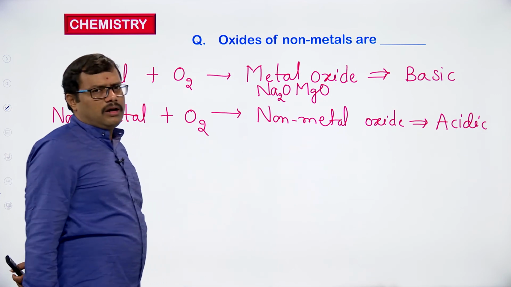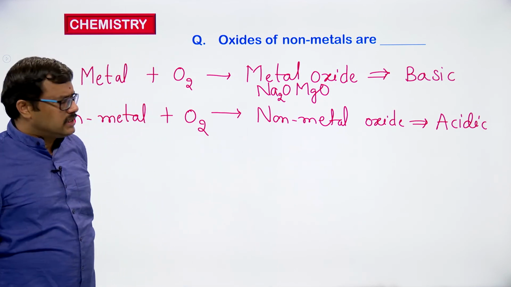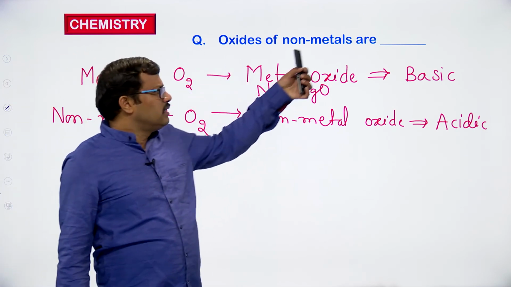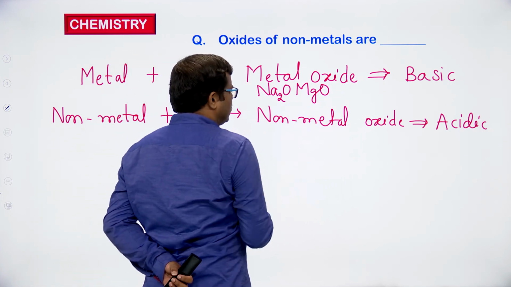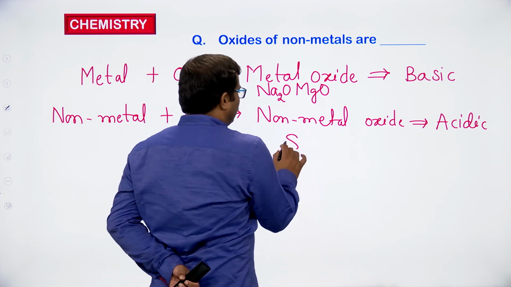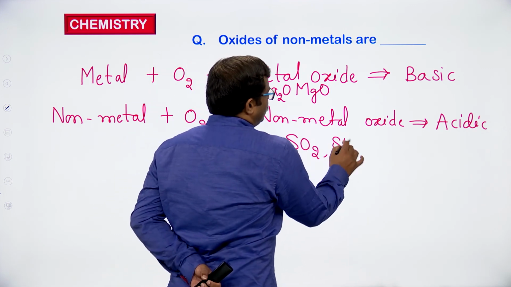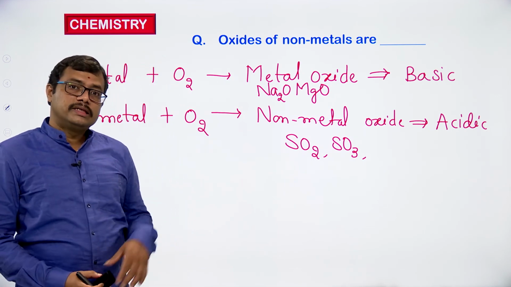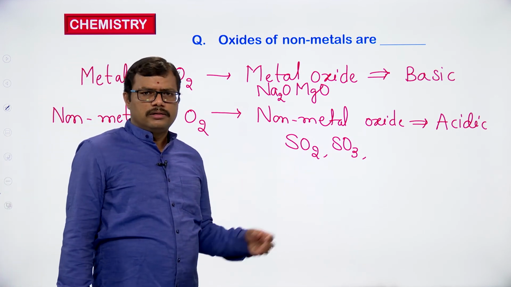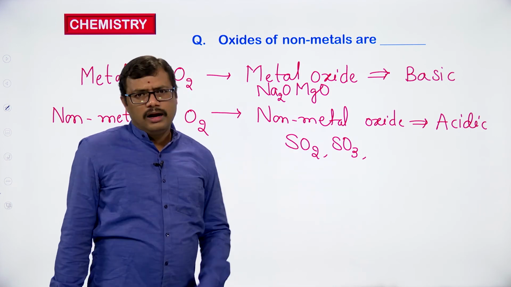So all these are basic in nature. The oxides that are formed by the metals, they will show basic nature. Whereas the oxides of non-metals like sulfur oxides, phosphorus oxides, carbon oxides, they are all acidic in nature. Chlorine oxides, bromine oxides, they are all acidic in nature.